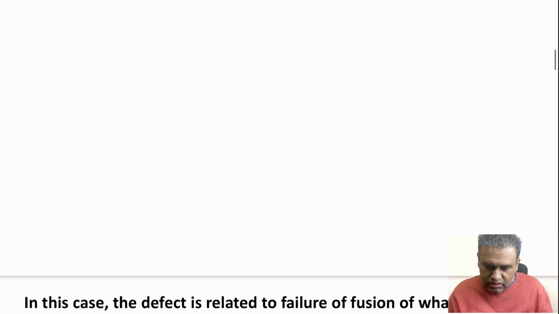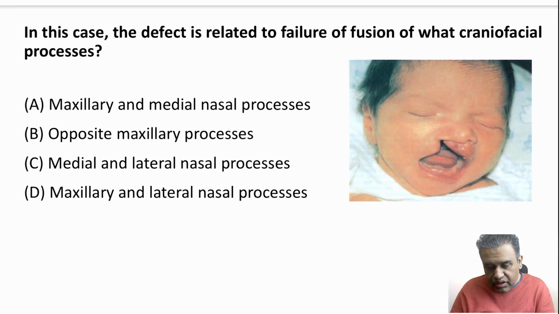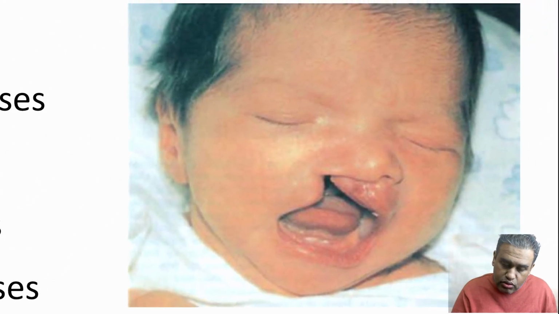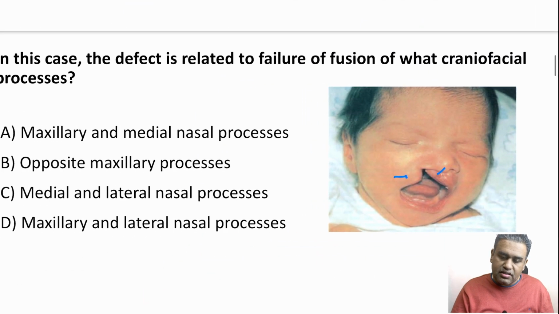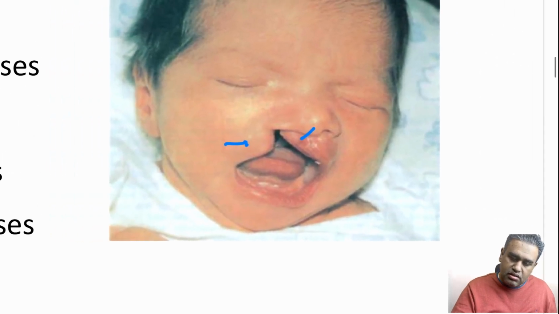Let's see the next one. You can see it in the image. Identify that due to the failure of fusion of which processes will a child have this sort of image, having a unilateral cleft upper lip or hare lip. That is the whole question. Let us read it out too. In this case, the defect is related to the failure of fusion of which craniofacial processes?